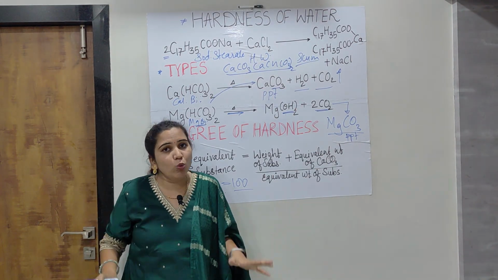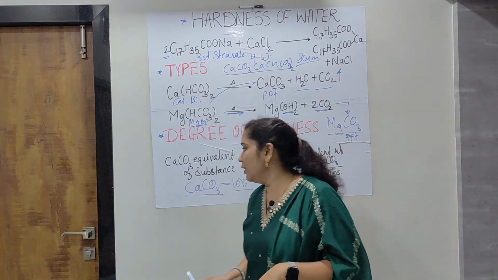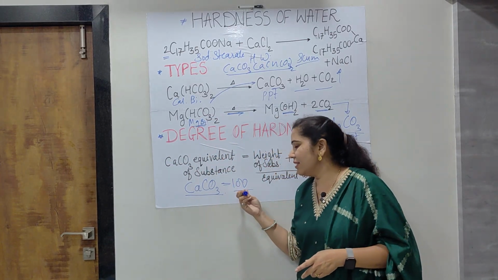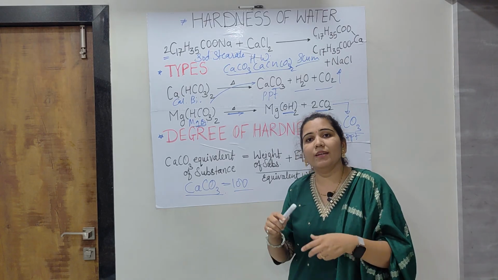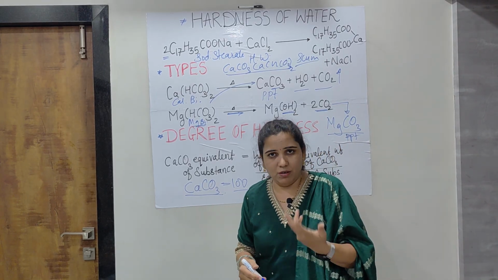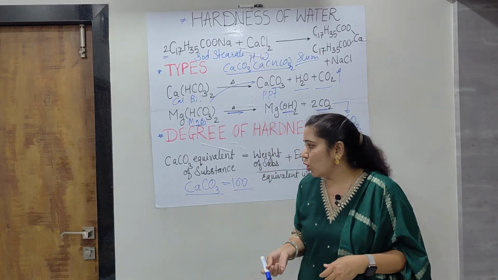Whenever there is a calculation of hardness, there must be the use of calcium carbonate, because it has a molecular weight of 100 and it reappears very fast in the solid state.